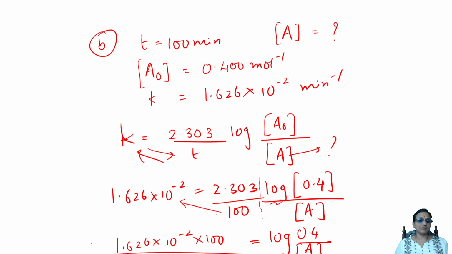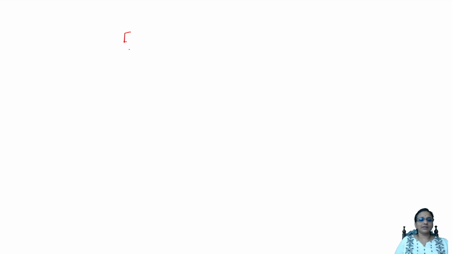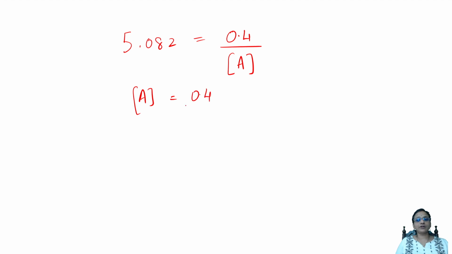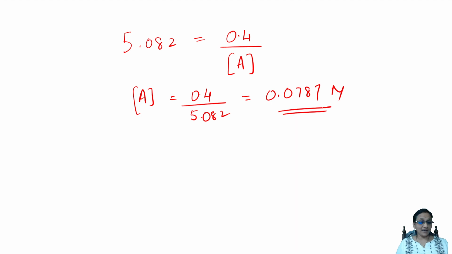Take out A. Now what you can do is solve the question here only. First solve this part. When I solve that part, I'll be getting an answer of 5.082 is equal to 0.4 by concentration of A. What is A? Cross multiply. A is equal to 0.4 divided by 5.082. How much is it? It'll come around 0.0787. Almost this is the value of that.